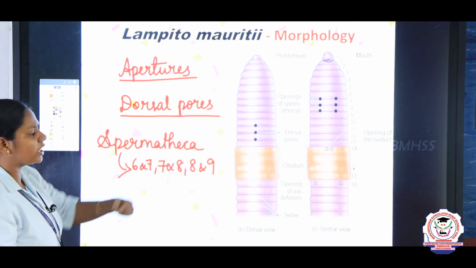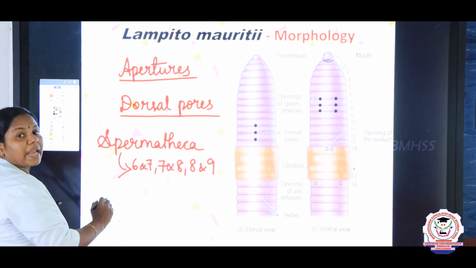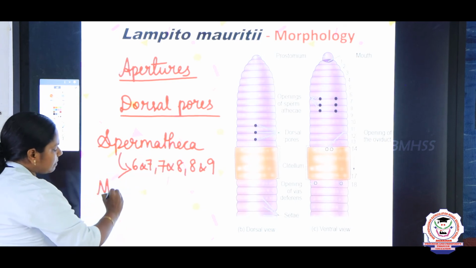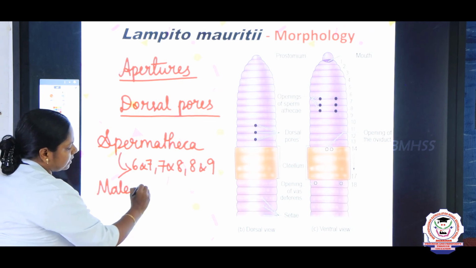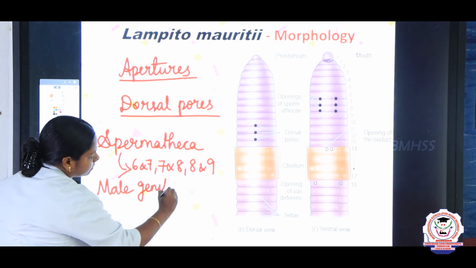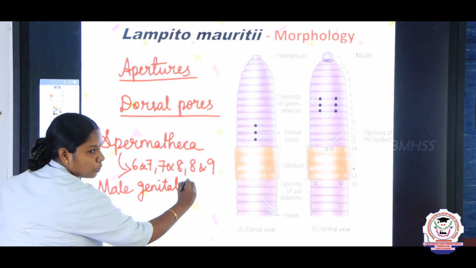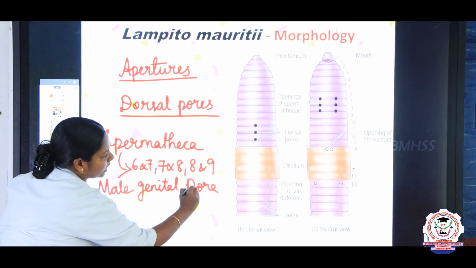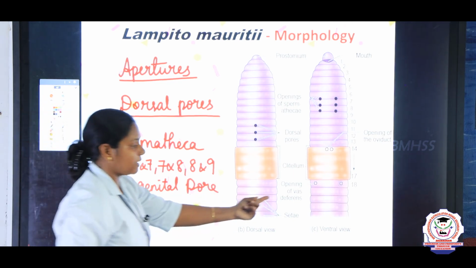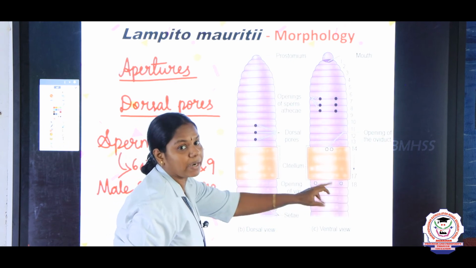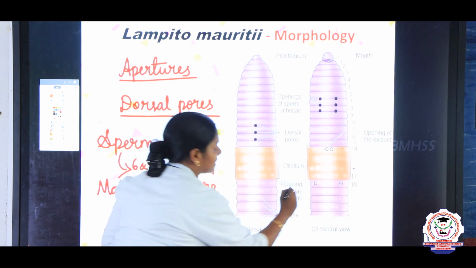And now we are going to see about the male genital pore. Where is the male genital opening located? Male genital pore is located here, that is in the 18th segment. Male genital pore occurs in pairs.